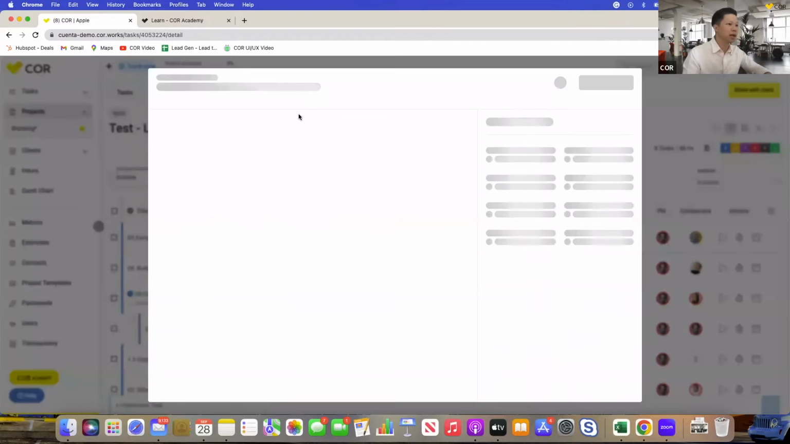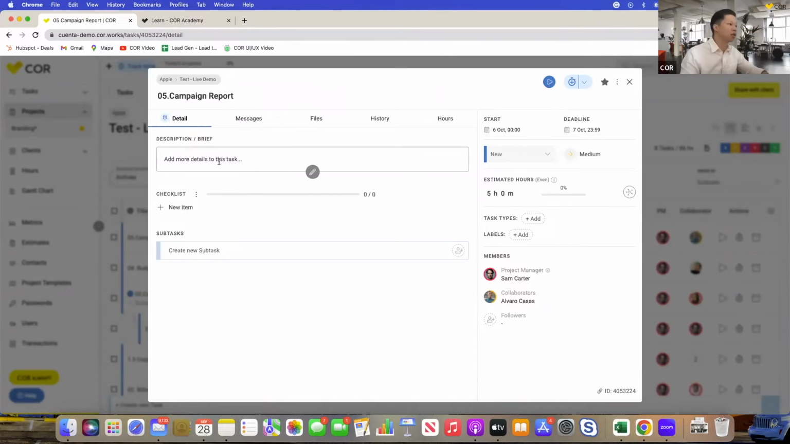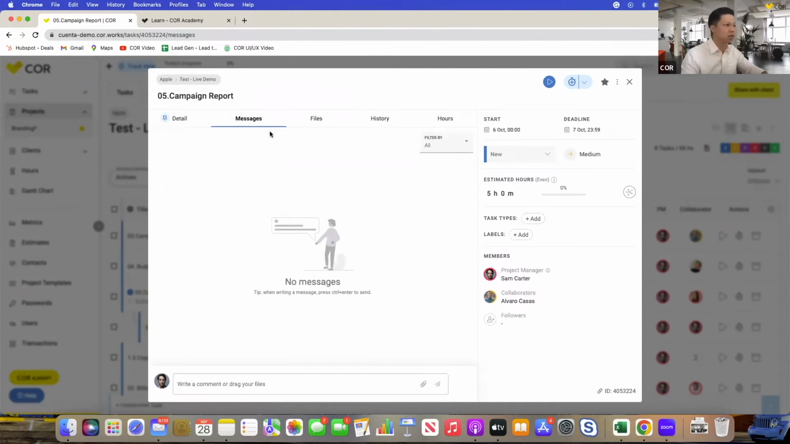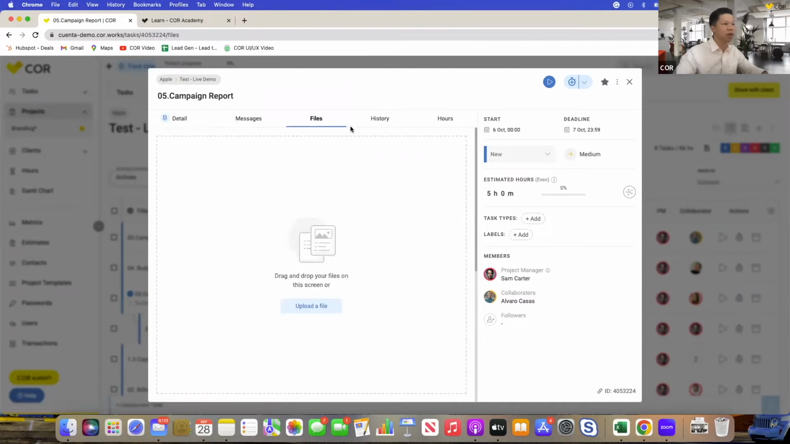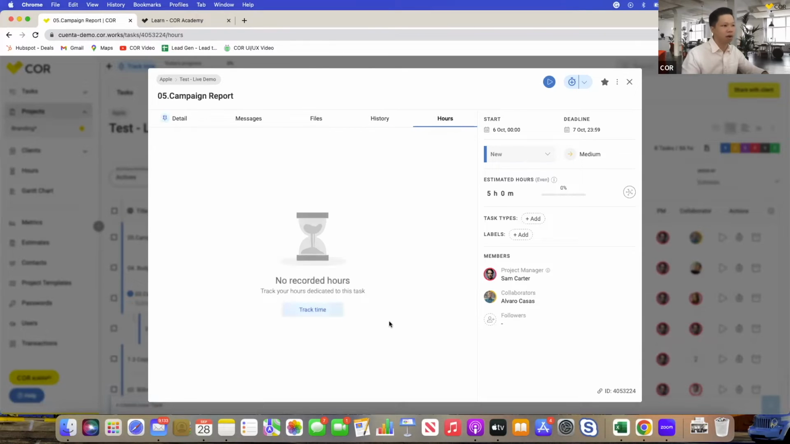So if we jump into a task, what I'd like to describe right here is basically where all your classic project management features live. You can add your descriptions, you can share messages, you can share files. We have a couple of integrations with Google Drive, with OneDrive, and several other platforms for storage. So it will be easy for you to transition. And the history of the task is also tracked. And of course, all the amount of hours allocated towards this task is also tracked right here.